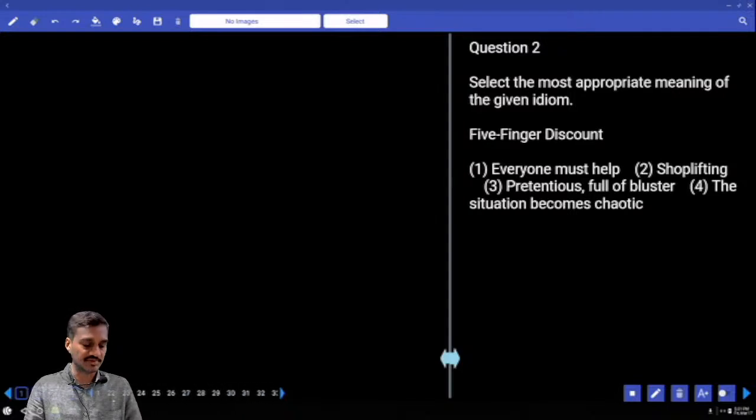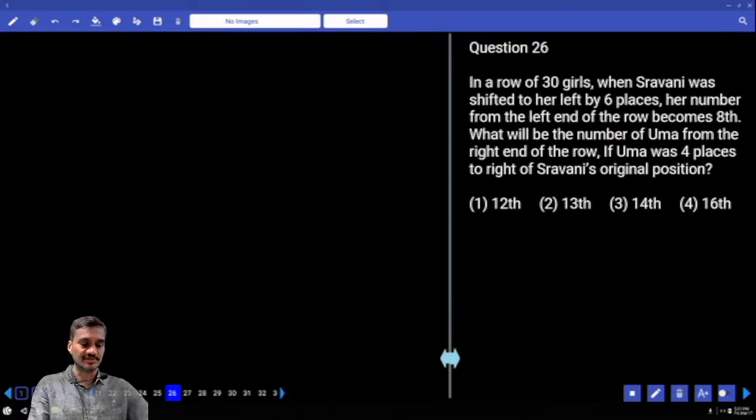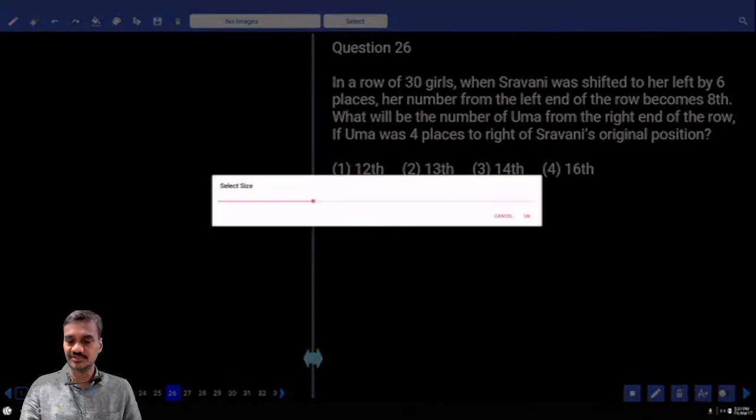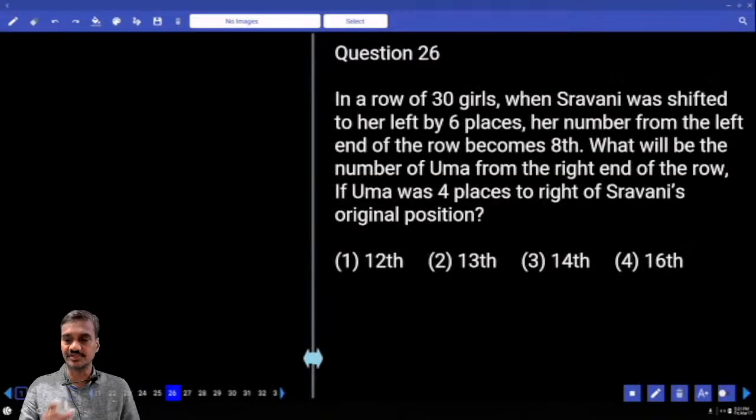SSC CHSL paper number 94, question numbers 26 onwards. Question 26, reasoning. In a row of 30 girls. What is the information we have? A row of 30 girls was there.